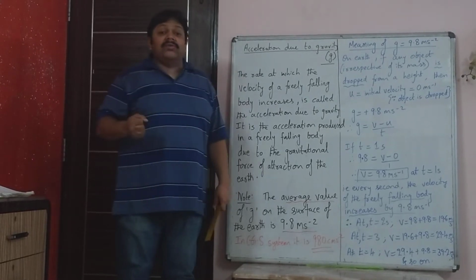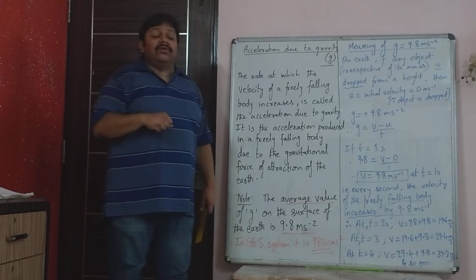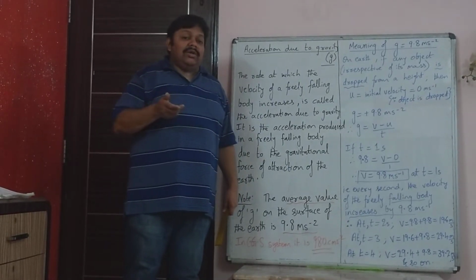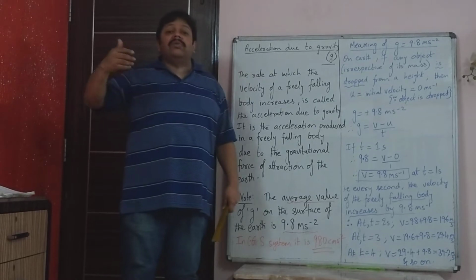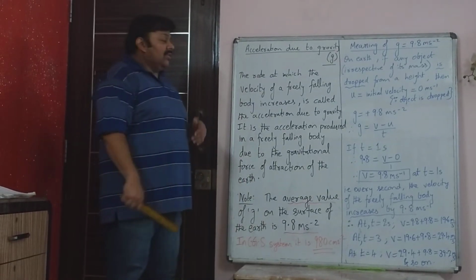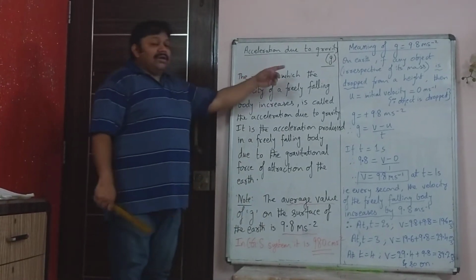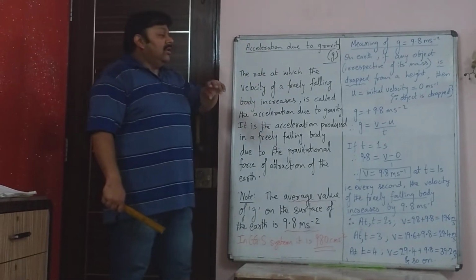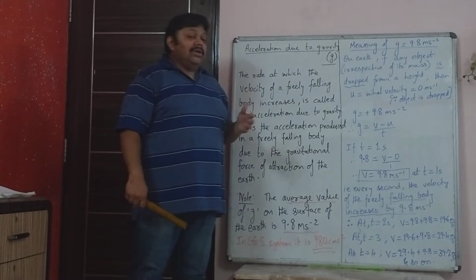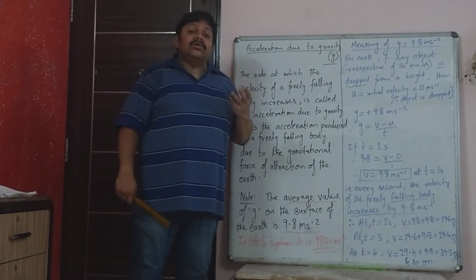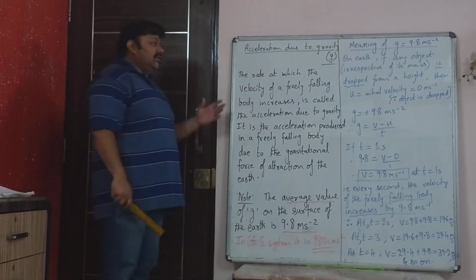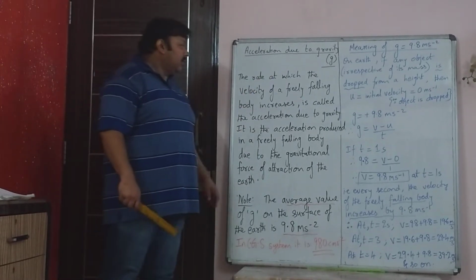That is the force which the earth exerts on any object on its surface, and that is measured in Newton. Acceleration due to gravity is measured in meter per second squared, whereas force of gravity is measured in Newton.